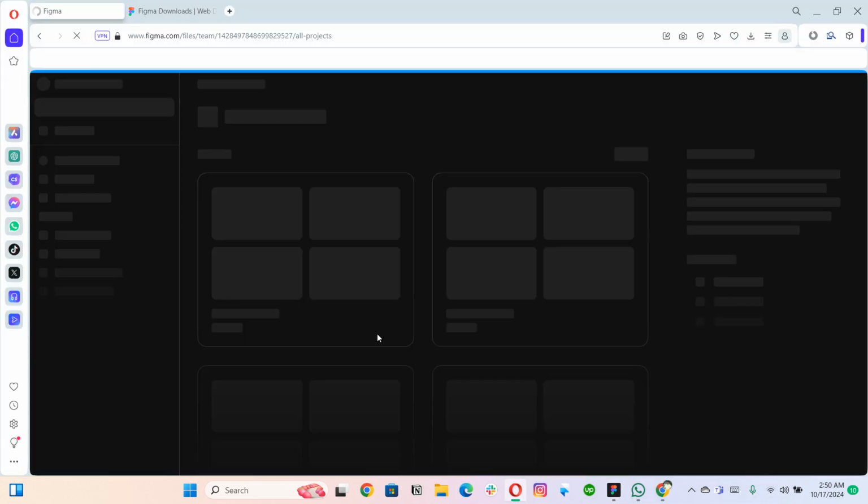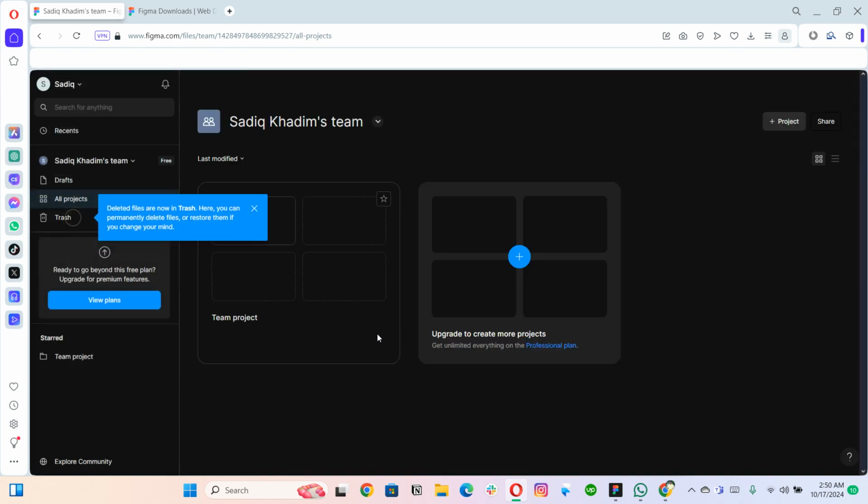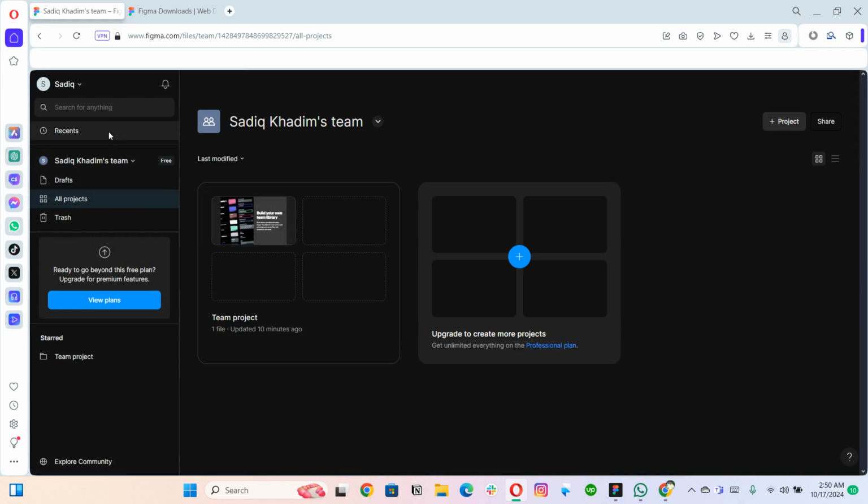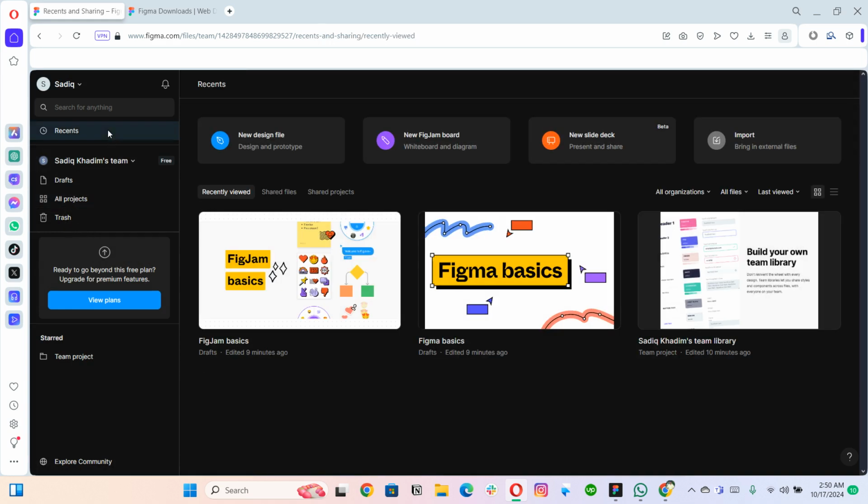So when you get either a professional Figma account or a premium Figma account, then obviously you get different teams, access to create different teams as well. Then within the teams, you have the option of drafts, where you are just keeping the draft, and then all projects, and then this is the trash option, from where you can see your deleted files.